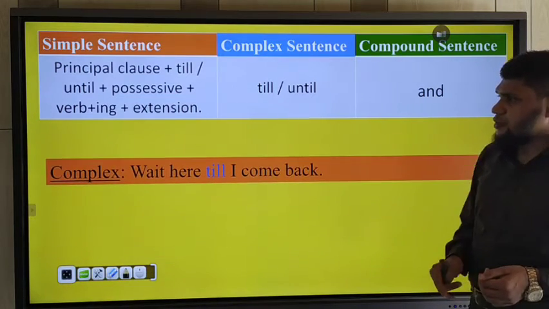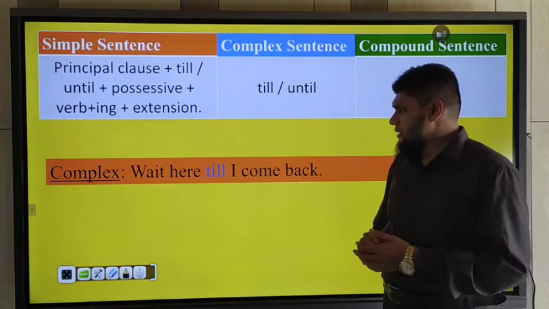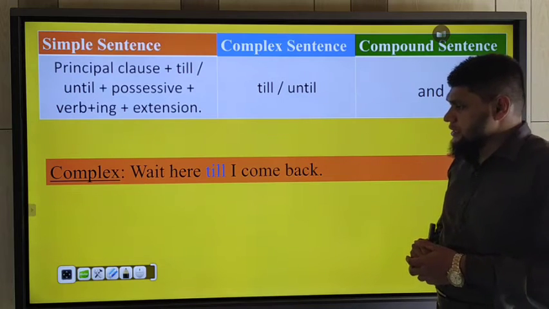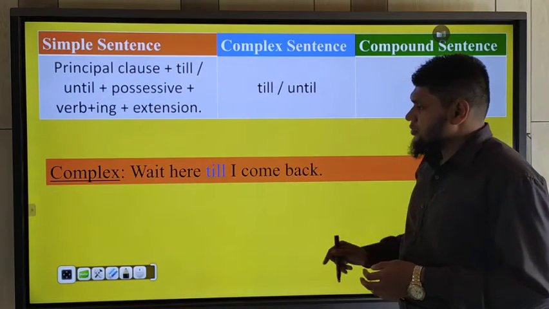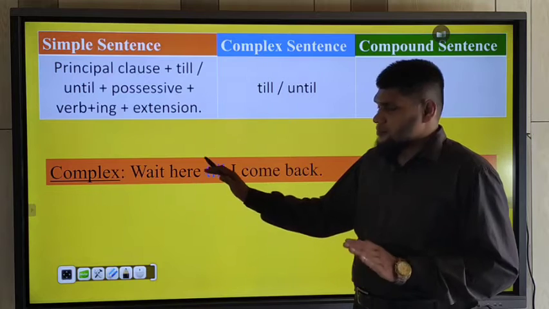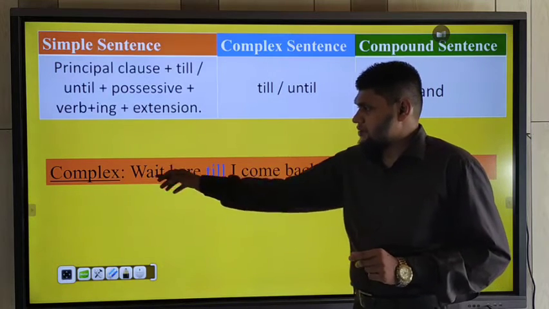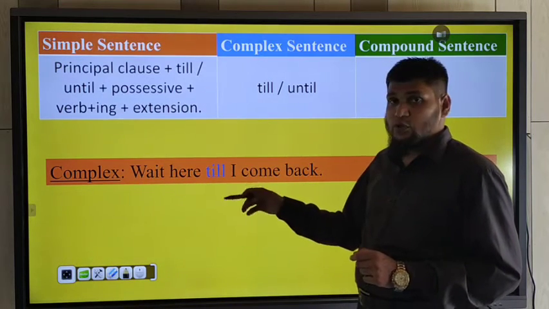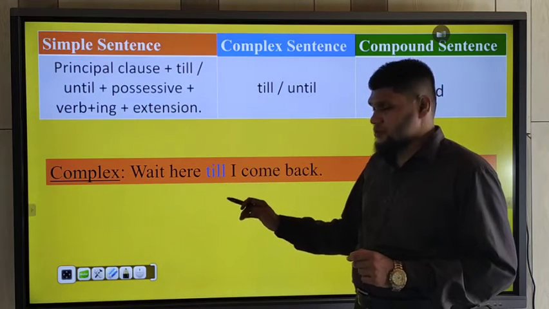Now example: wait here till I come back. Wait here till I come back. So here, wait here, the main clause, imperative form, till, I come back,